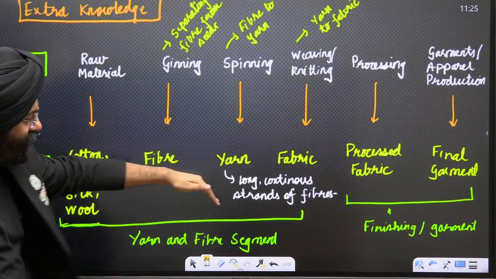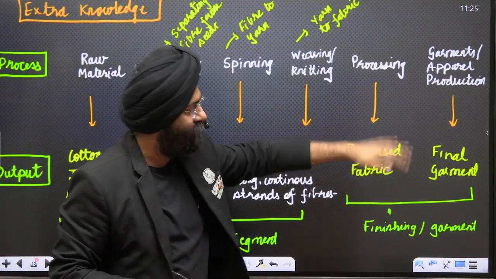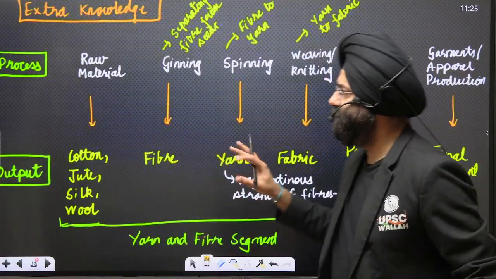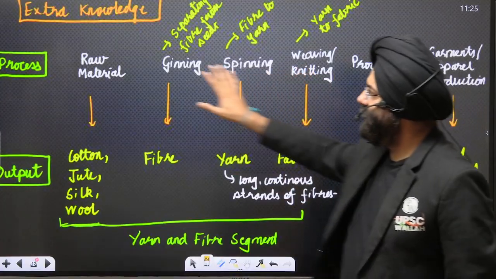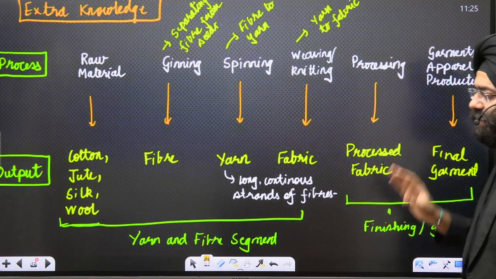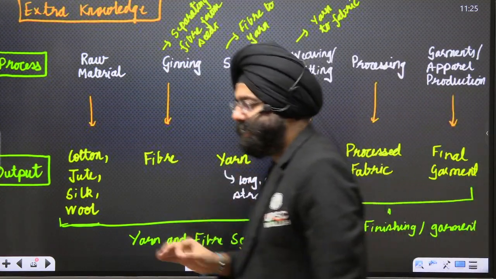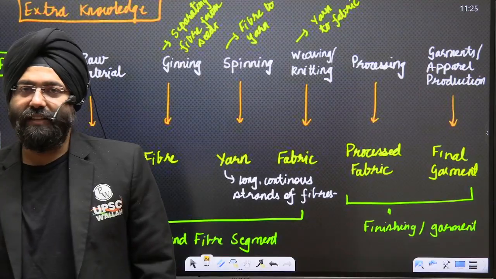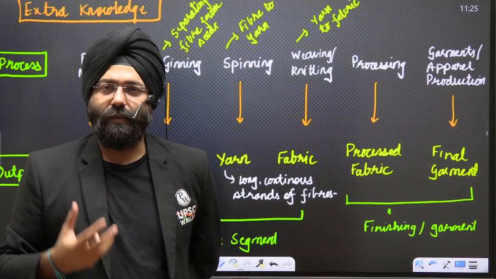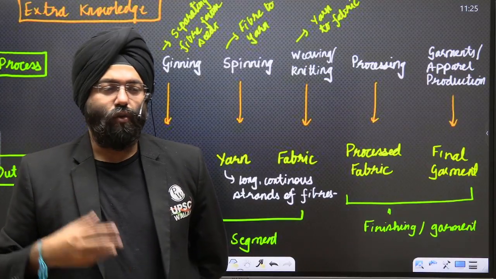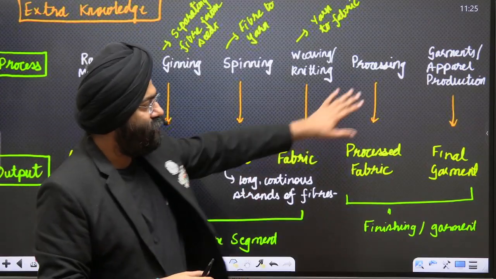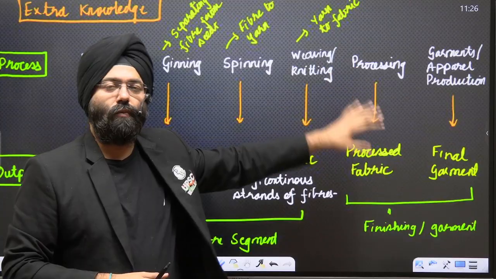Now this is the yarn and the fiber segment. This is the finishing of the garment segment. The thing is that we have a lot of dimensions and problems with each one of them. Over here, relatively again, we are at a better place, but when we come to the finishing garments aspect, we realize that it is dominated majorly by a very small sector that is using old technology. Then there is an unsustainable mechanism through which it is being created. Quality of garment creation again is not fine. So this finishing garment sector is where the major problem is currently lying.